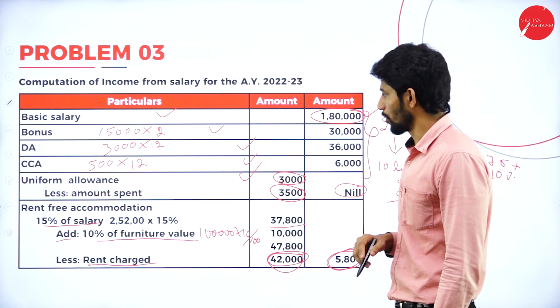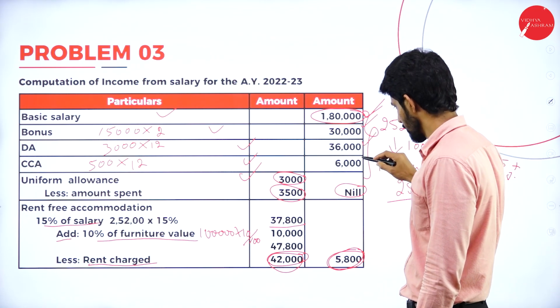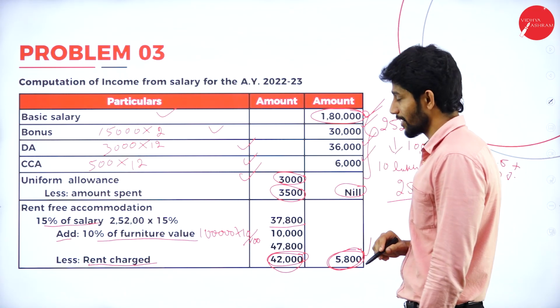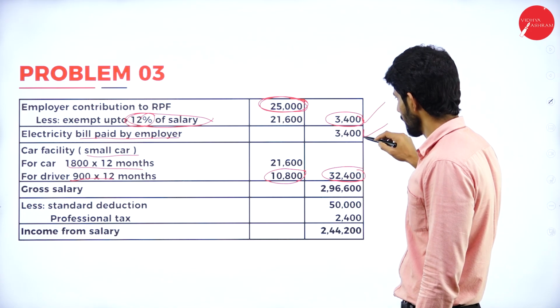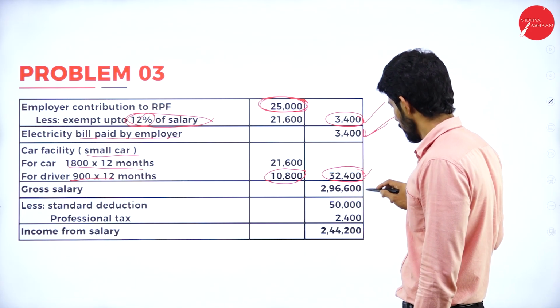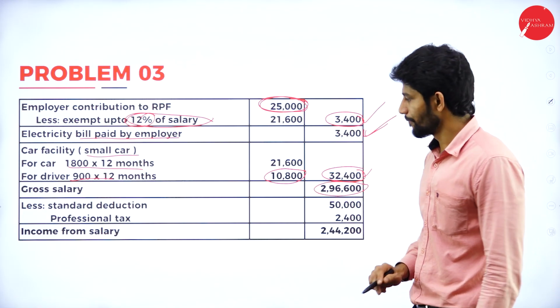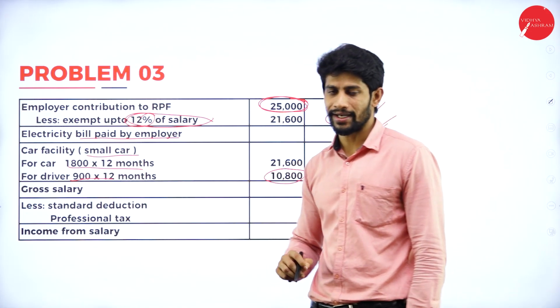So now total the outer column. 1,80,000, 30,000, 6,000, 5,800 and 3,400. Next again 3,400, 32,400. Totally you will get 2,96,600. That value is called gross salary.